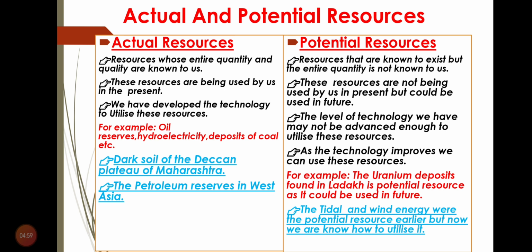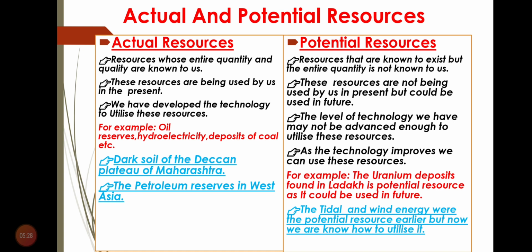That means the resources whose entire quantity, how much is available in nature, is known, and we know the technologies that can modify these resources for our needs. Take the example of the dark soil of the Deccan plateau of Maharashtra.